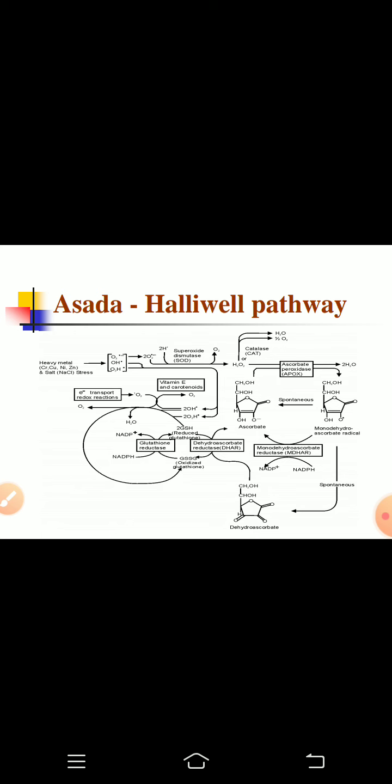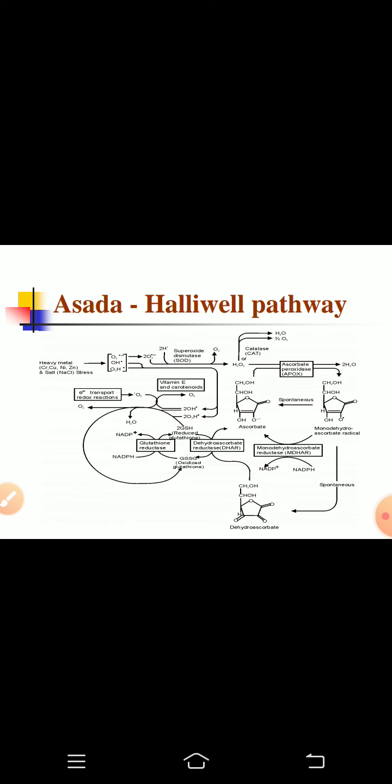Now out of these antioxidative enzymes, SOD, that is superoxide dismutase, acts as the first line of defense, which dismutates the superoxide radical into hydrogen peroxide, H2O2. Now this H2O2 is also one of the reactive oxygen species and it is toxic to the plant cell, so it has to be removed from the plant cell with the help of the different other antioxidative enzymes.